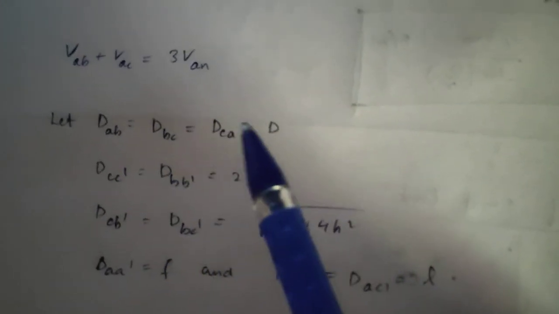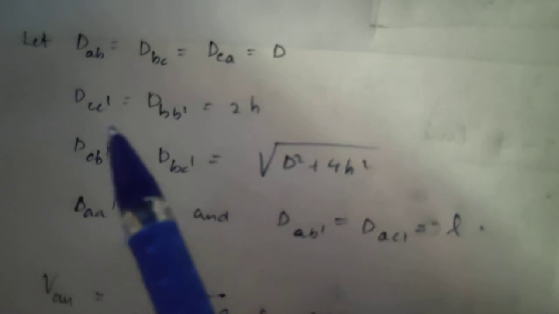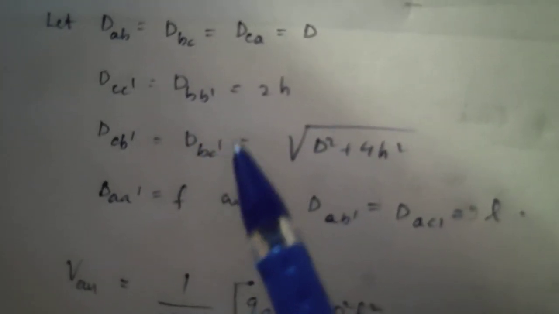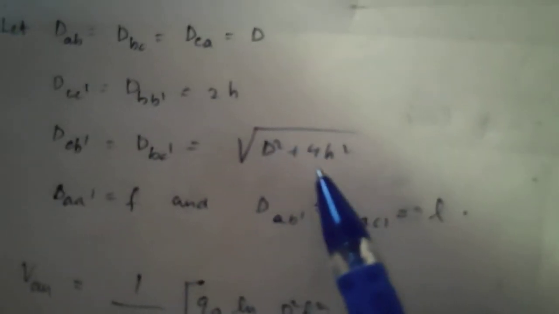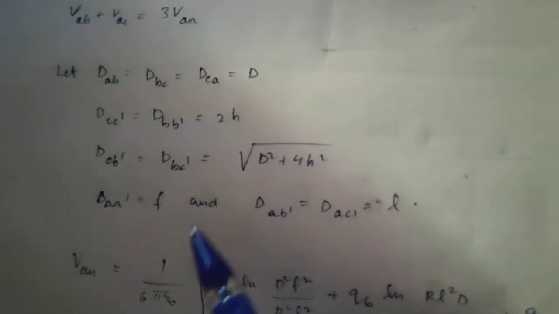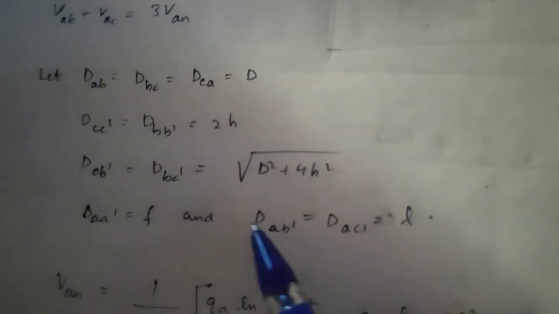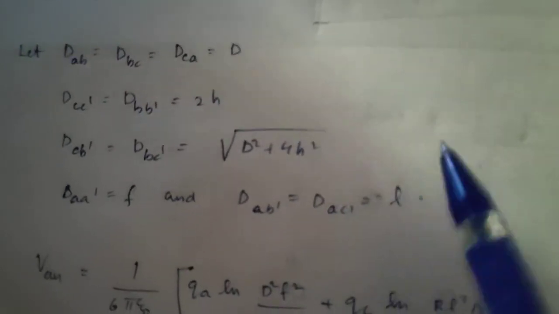These are the distances we are taking. DAB equal to DBC equal to DCA is equal to D, since all the charges are equidistant from each other. All the distances are the same. And these are other distances. DCC dash is equal to DBB dash is equal to 2H. DCB dash is equal to DBC dash is equal to root of D square plus 4H square. And DAA dash equal to F, and DAB dash equal to DAC dash equal to L. Substituting these values into the equations, we arrive at this equation.